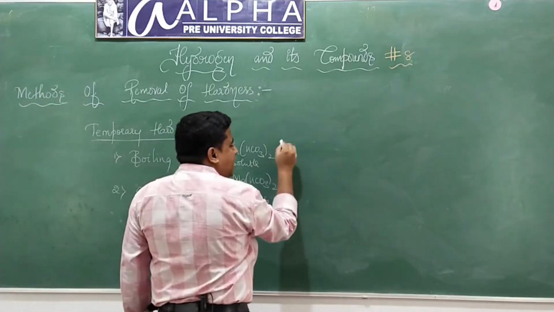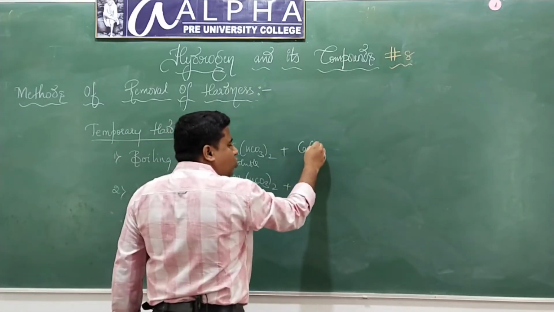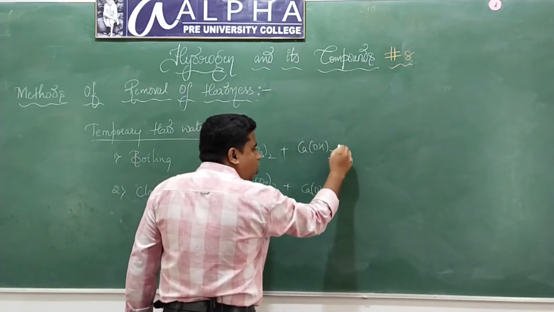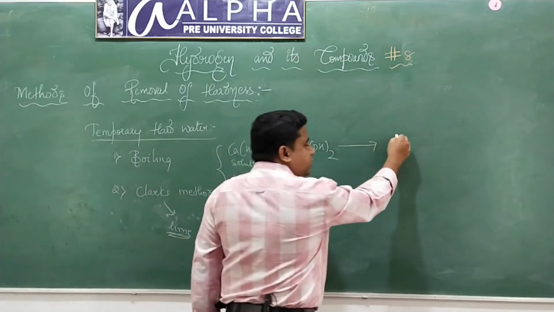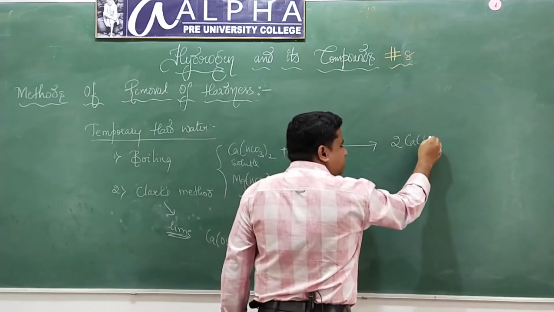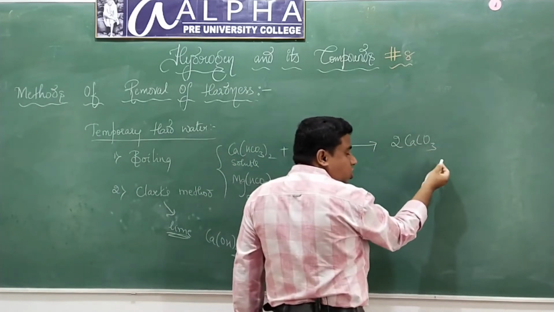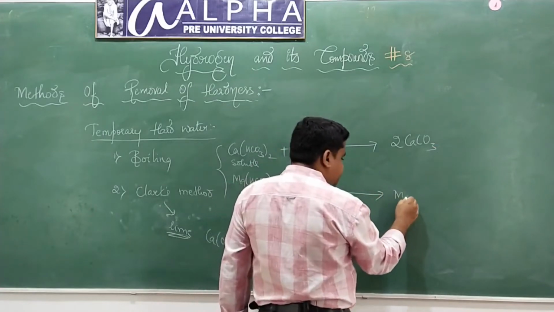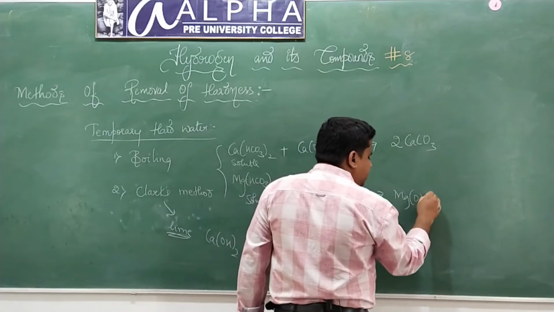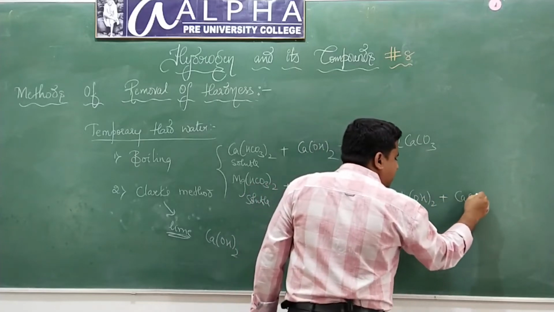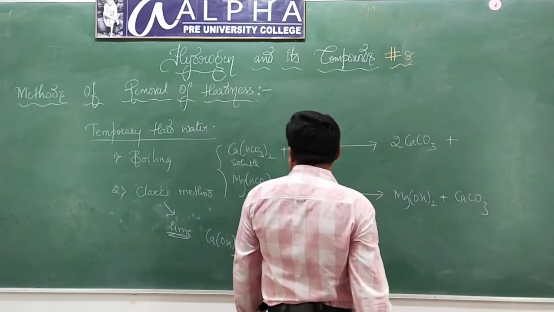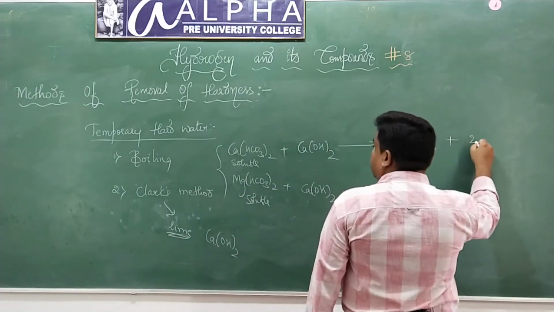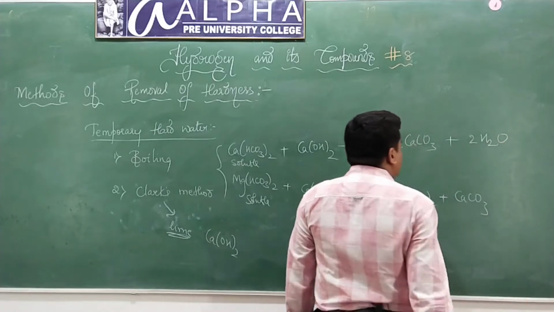When I add a calculated amount of lime, Ca(OH)2, what will happen? Again, the same phenomenon takes place. It will give rise to insoluble salts of calcium and insoluble salts of magnesium. Are you getting my point? Yes, 2 molecules of CaCO3 and 2H2O.